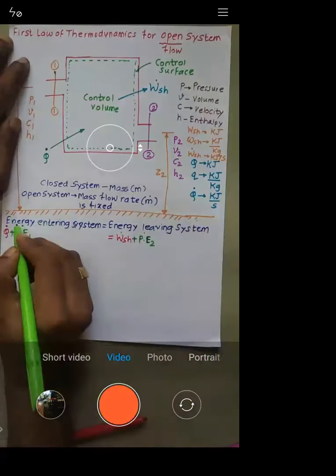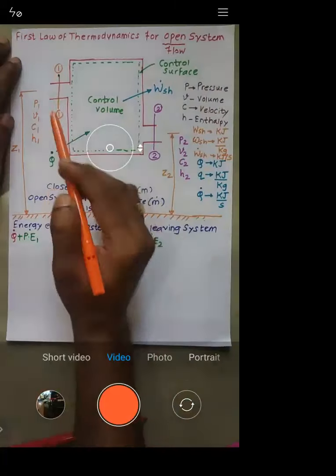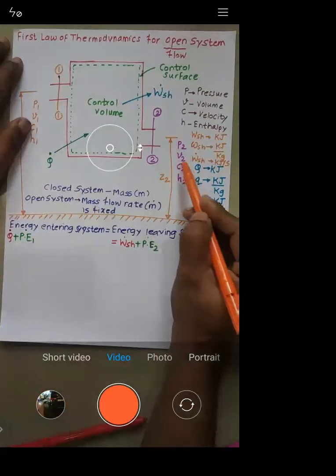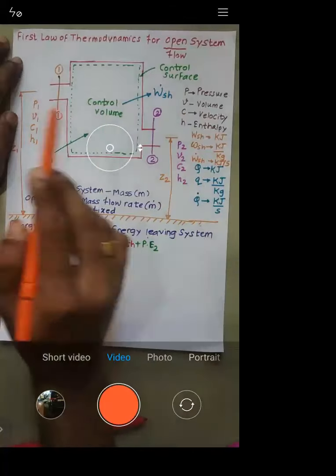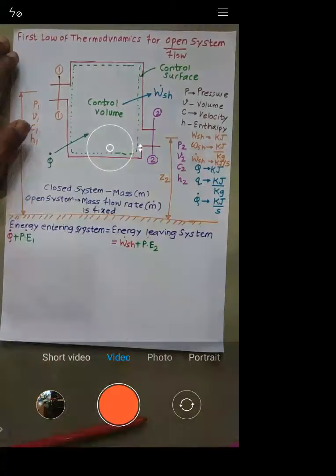Now, in addition to the potential energy, as you can see, the inlet has velocity c1, and at the outlet we have velocity c2. At the inlet and outlet we have the velocities. So whenever there is velocity, there will obviously be kinetic energy.